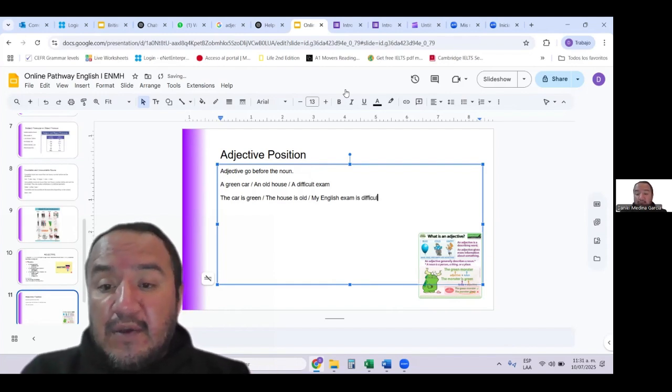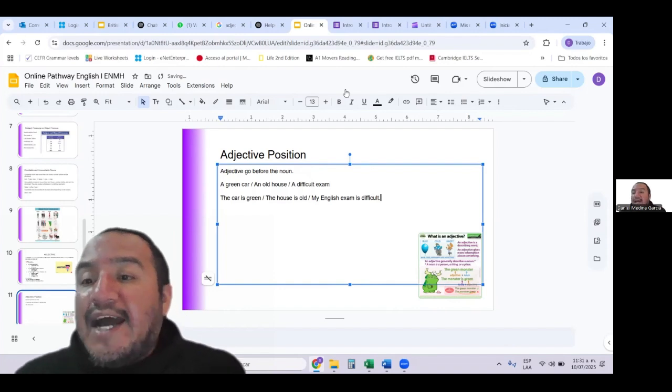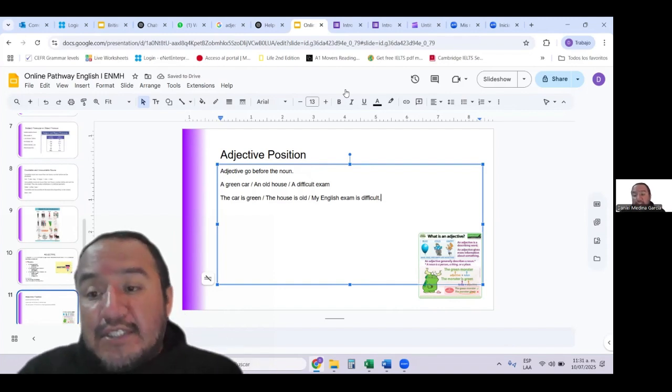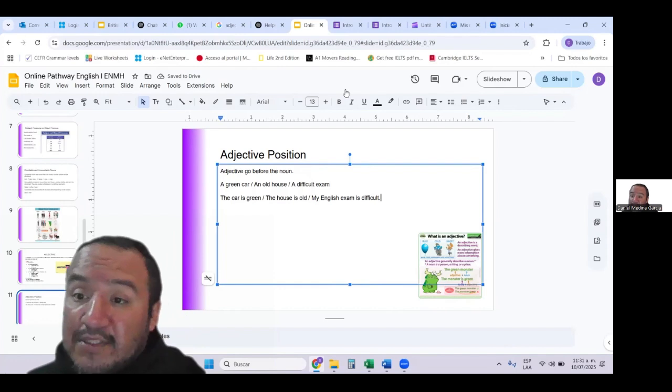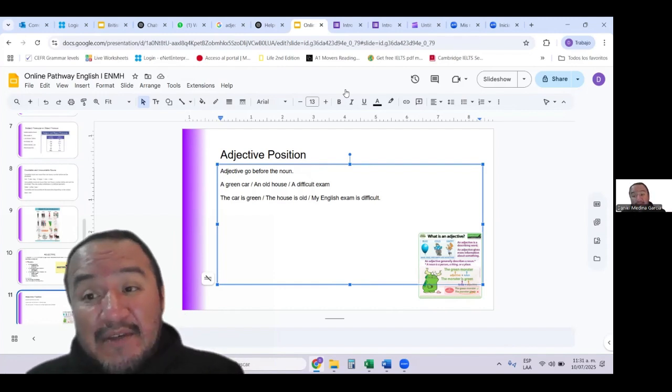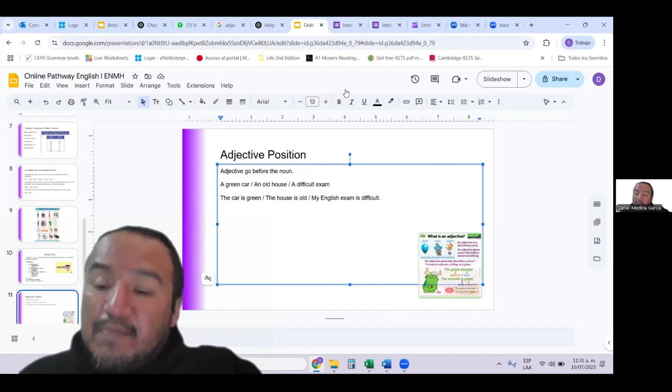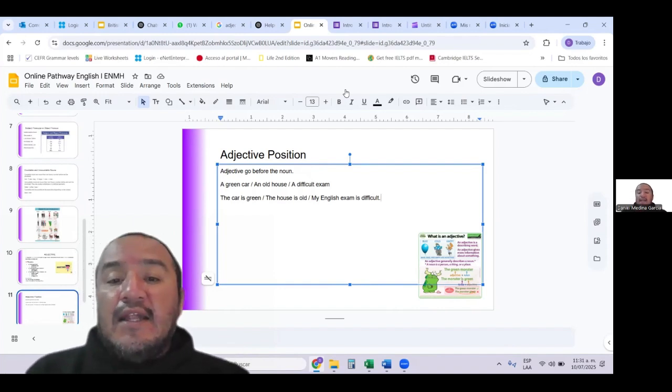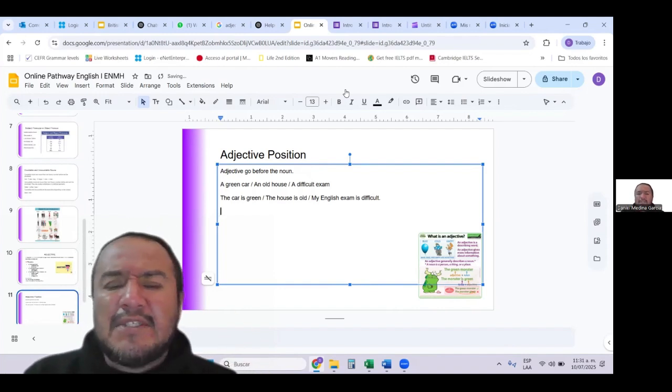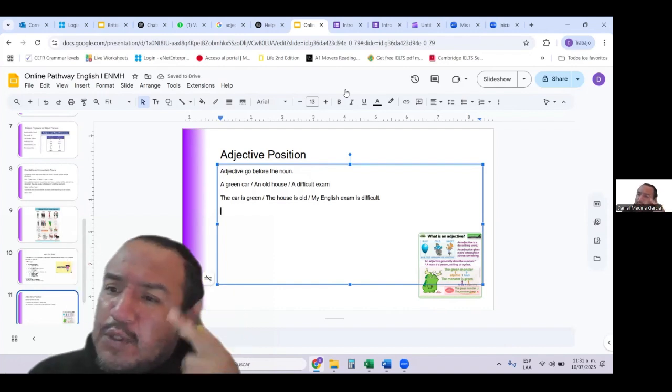It's very important for you to analyze and understand what the position of the words is, because according to the position the word has, it's going to be the function that it's going to develop in my sentence.